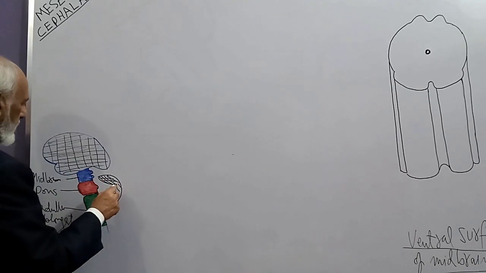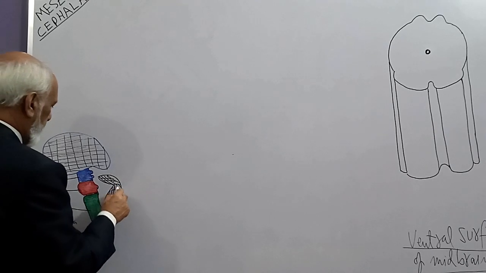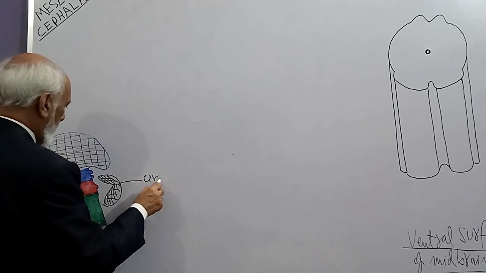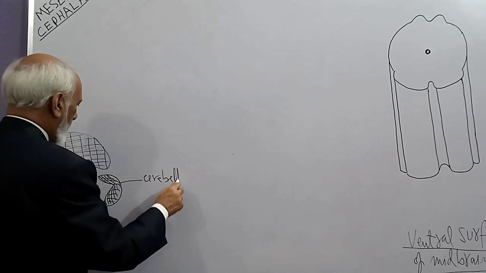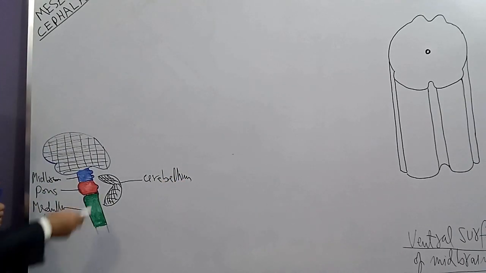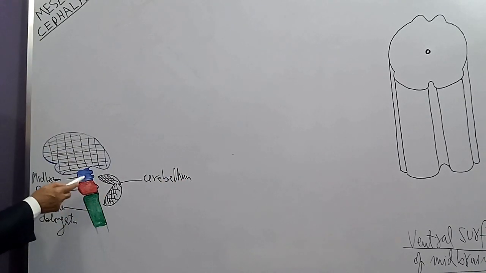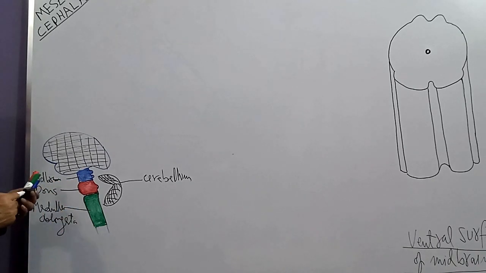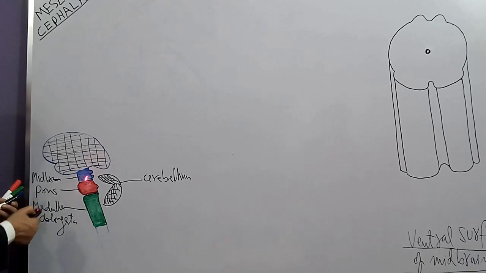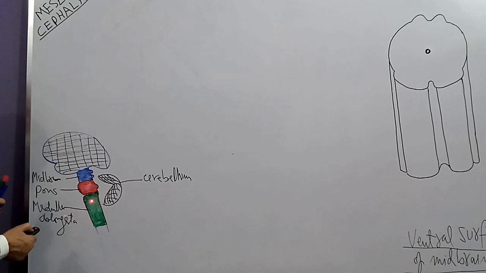And behind it, this is cerebellum. Now cerebellum is connected to the brainstem. You know, brainstem comprises these three parts: midbrain, pons, and medulla oblongata. Behind is cerebellum. So cerebellum is connected to the midbrain, to the pons, and to the medulla oblongata.